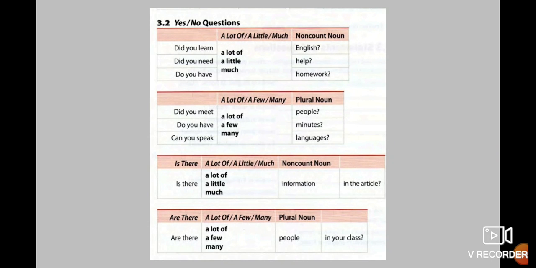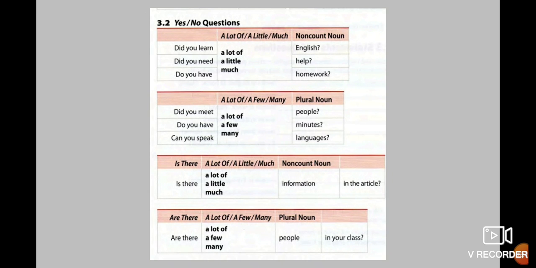Now, questions. That means interrogative sentences. Did you learn a lot of English? Did you need a little help? Do you have much homework? In that case, all of these nouns are uncountable. And for that reason, you can use a lot of, a little, or in some cases, much.